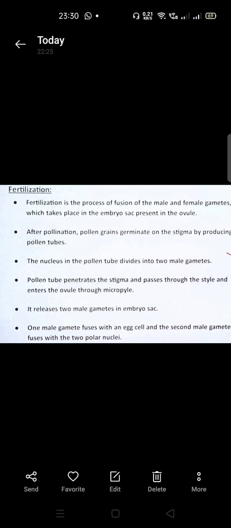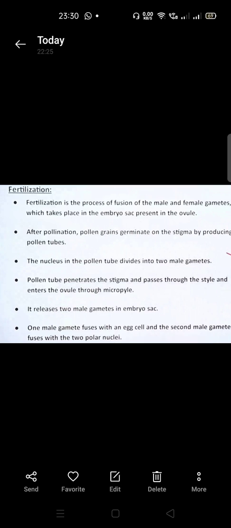Fertilization is the process of fusion of a male and female gamete which takes place in the embryo sac, means where? In the ovule. Ovule contains the embryo sac. Embryo sac means what? The outer covering of the ovule contains this embryo sac. In that embryo sac, in that ovule, the whole fertilization process takes place. Embryo sac is present in the ovule itself.